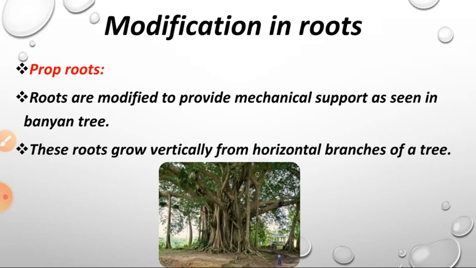Actually, what is the root function? It searches for water and minerals under the soil, and the roots are present under the soil. But to give additional support to the banyan tree, some roots grow from the branches, and then they give proper support to the tree, because the tree is huge and heavy, so it gives mechanical support for the tree. So it is called prop roots. Okay. So these are the root parts. They grow from the branches and grow downwards.